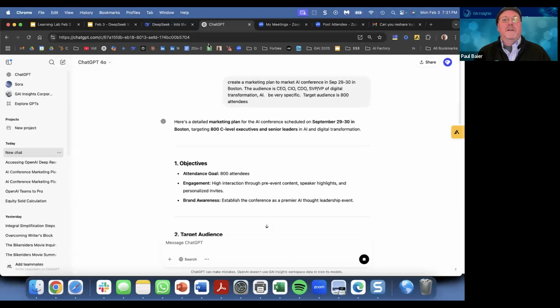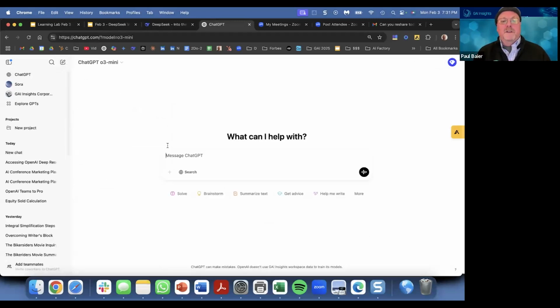So reasoning means, if I go to o3, which is their, there's no o2, there's o1 and then o3. o3 is the most recent reasoning model. So here's a new chat, using o3 fast at advanced reasoning.